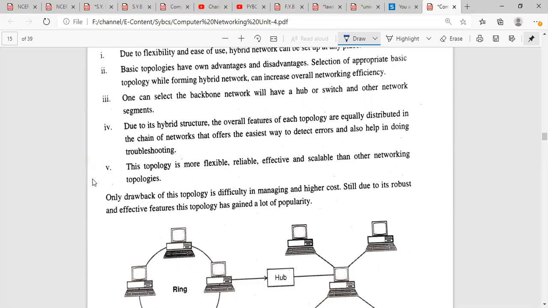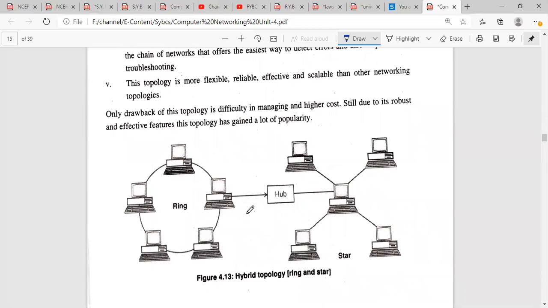Still, due to its robust and effective features, this topology has gained a lot of popularity among all the topologies. This is one of the most popular topologies, you may say. Why? Because it offers robust communication or transmission, and it gives effective features to this topology. So this is how hybrid topology works.